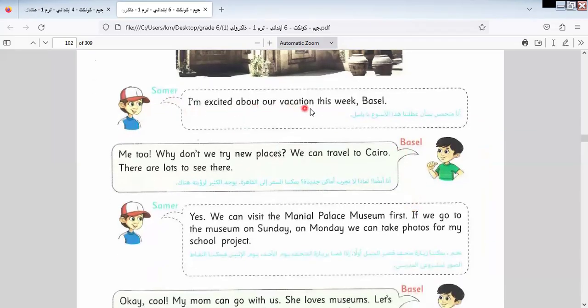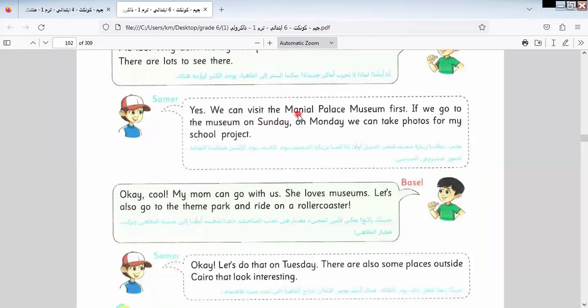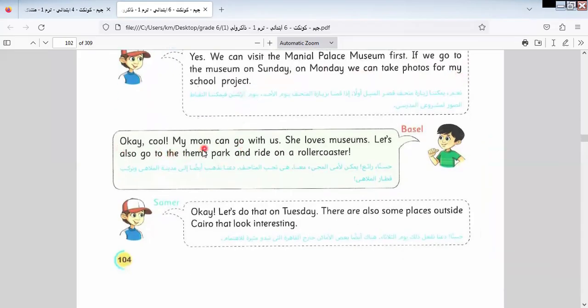I'm excited about our vacation this week. Basil: Me too. Why don't we try the new place? We can travel to Cairo. There is lots to see there. Yes, we can visit the Manial Palace Museum first. If we go to the museum on Sunday, on Monday we can take photos for my school project. Okay, cool. My mom can go with us. She loves museums. Let's go. Let's also go to the theme park and ride a roller coaster.